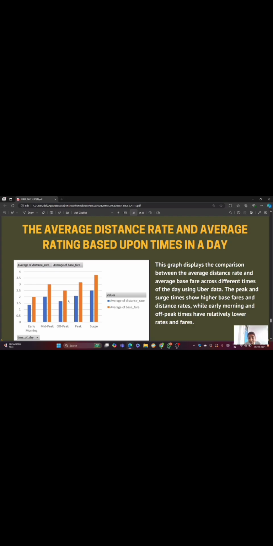Uber users can gain insights into when it might be more cost effective to take an Uber and plan their rides accordingly. Understanding this trend can help riders anticipate potential fluctuations in fares during different times of day. So this is all about the average distance, rate, and average rating based on the time of day.